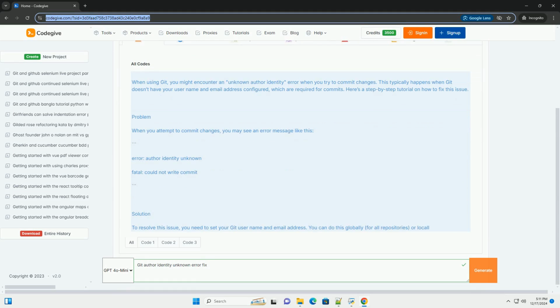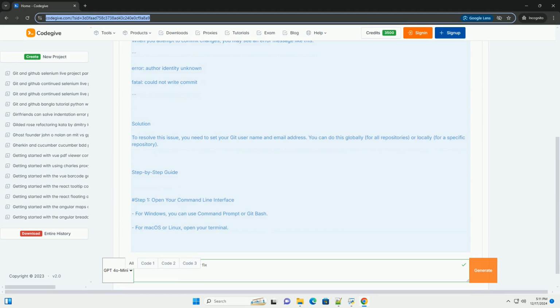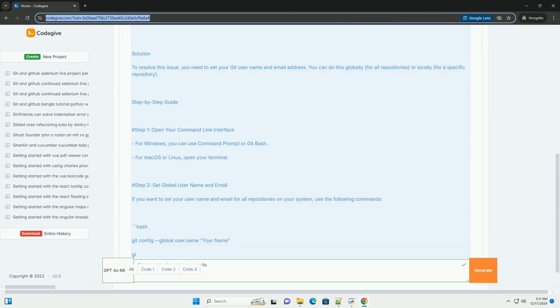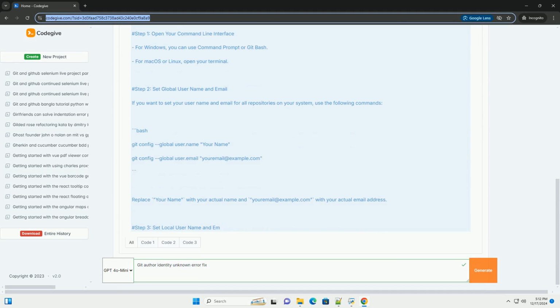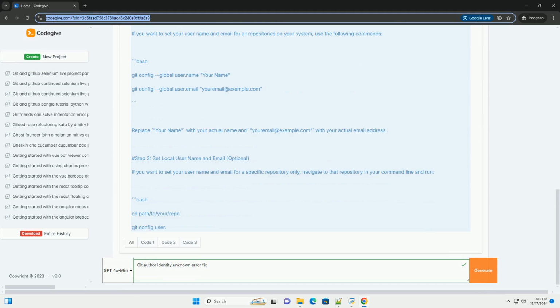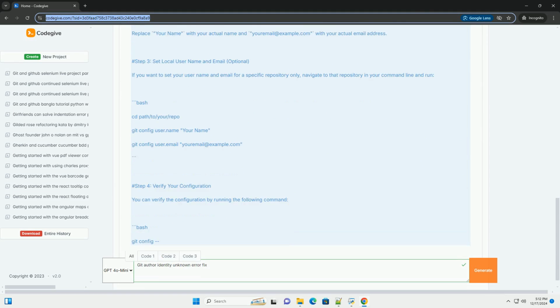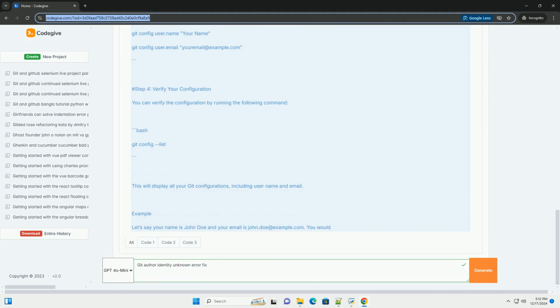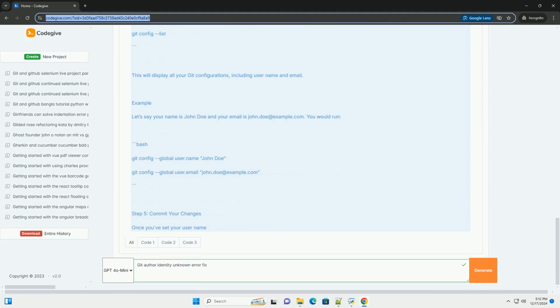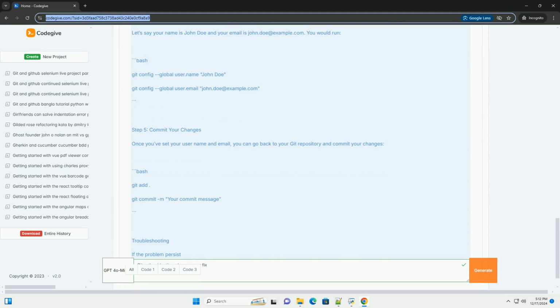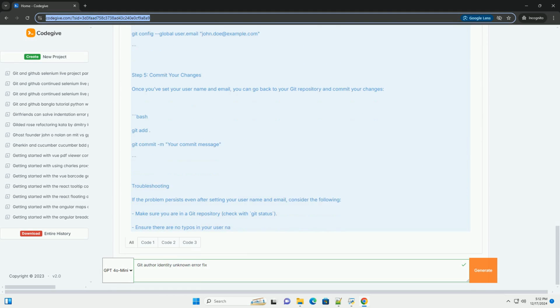When using Git, you might encounter an unknown author identity error when you try to commit changes. This typically happens when Git doesn't have your username and email address configured, which are required for commits. Here's a step-by-step tutorial on how to fix this issue.